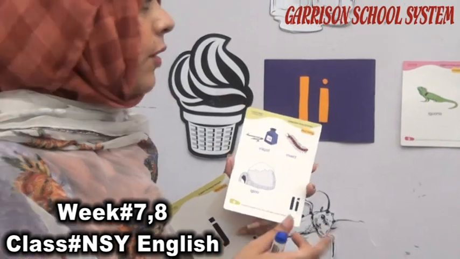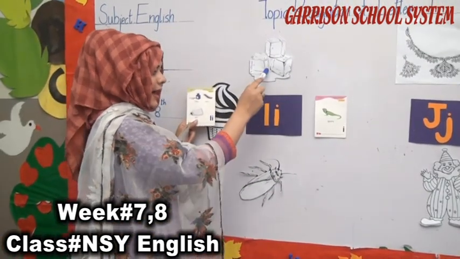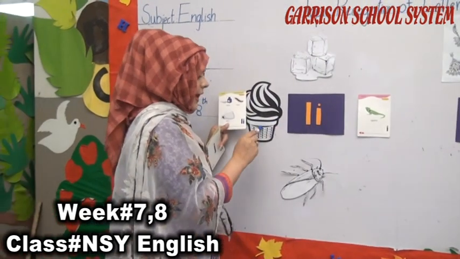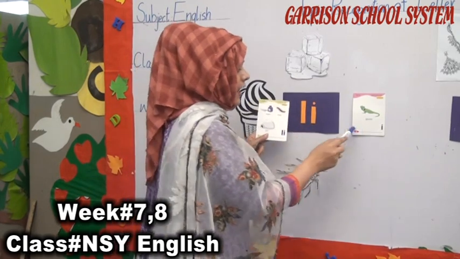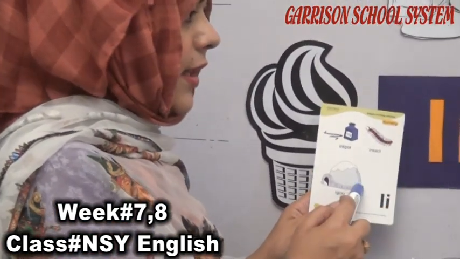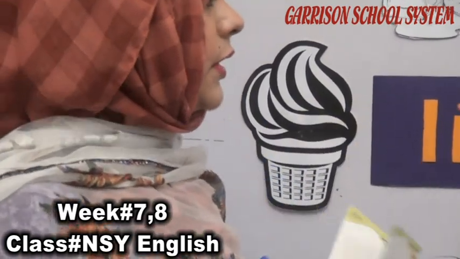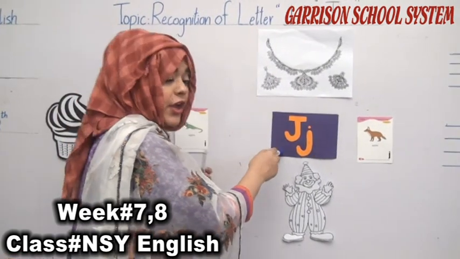So we have in the I family I-E, ice. I-E, ice cream. I-E, insect. I-E, iguana. I-E, ink pot. I-E, igloo. After that we have a few other things in the J family.